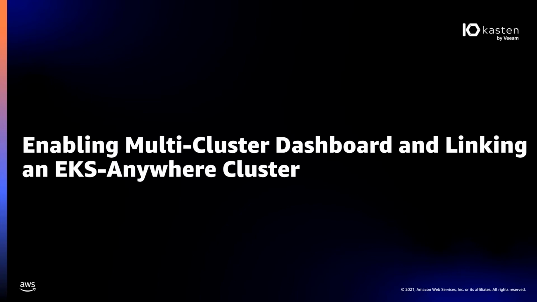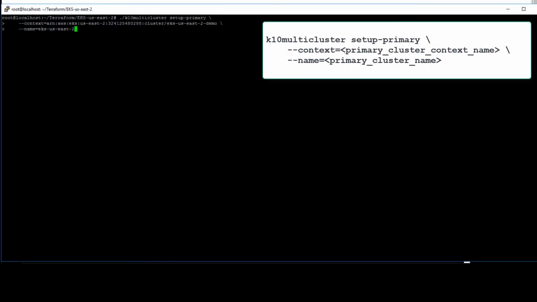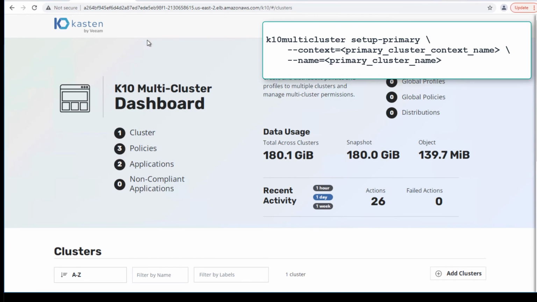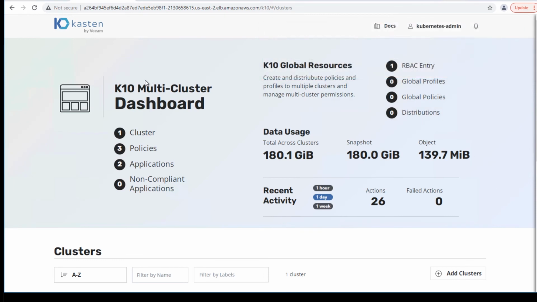To initially set up multi-cluster dashboard, it's a single command using the K10 multi-cluster tool from the command line. Once K10 multi-cluster dashboard has been enabled, you can see that we have a new multi-cluster dashboard interface within Kasten K10. This allows us to link any number of Kubernetes clusters and distributions and access them all from a single K10 interface.